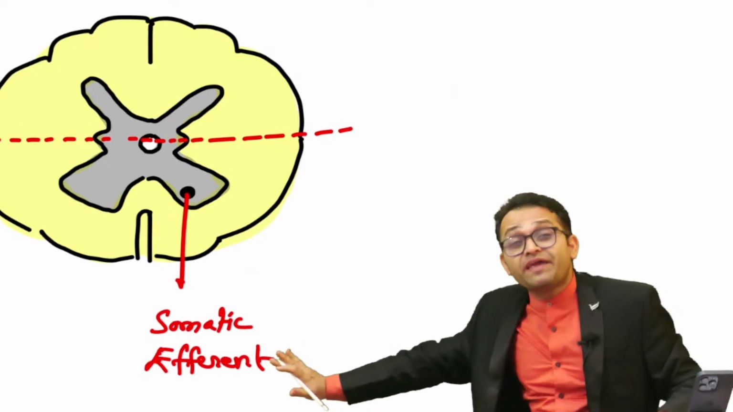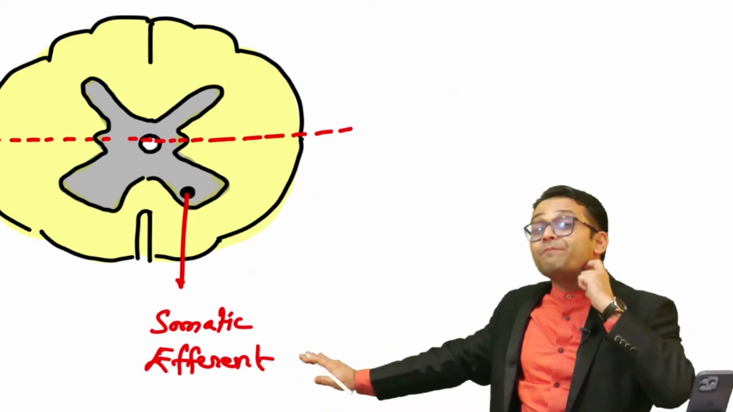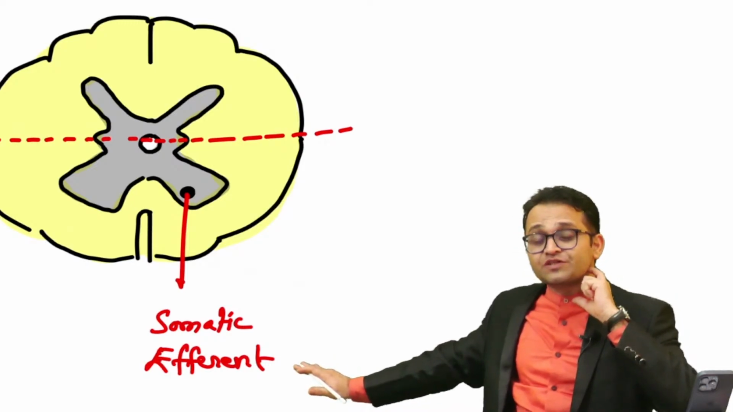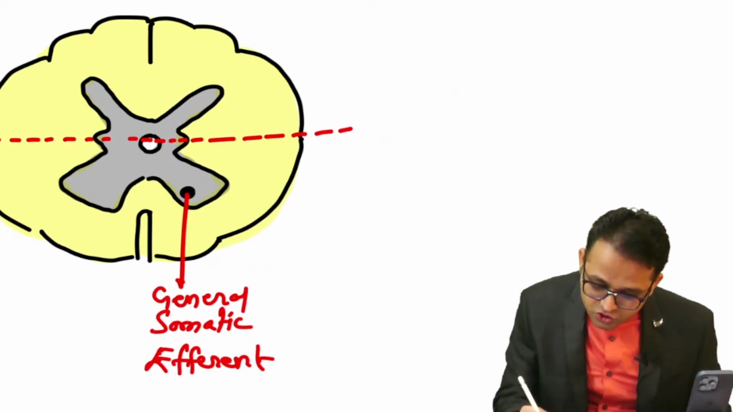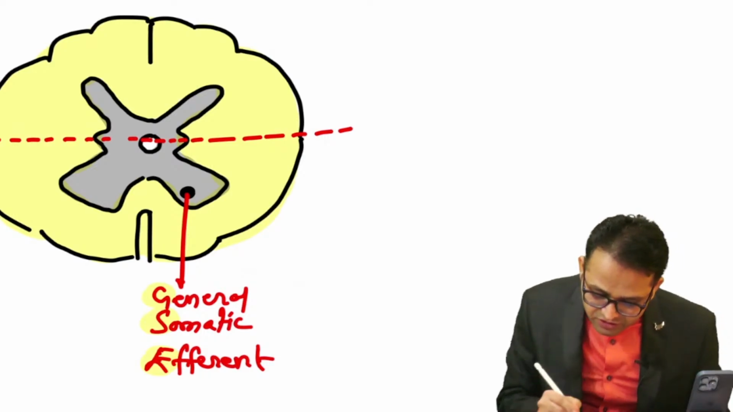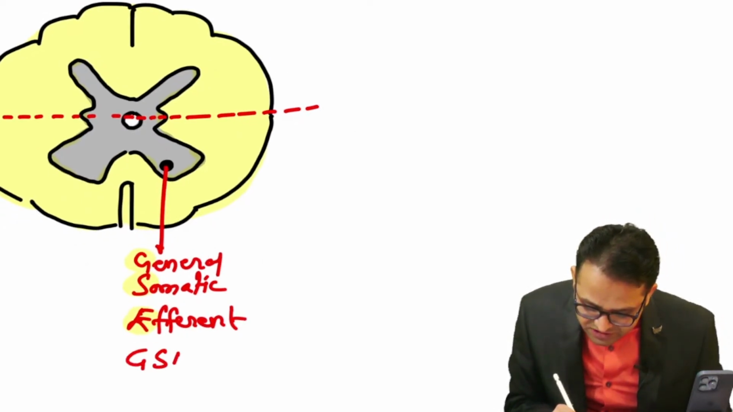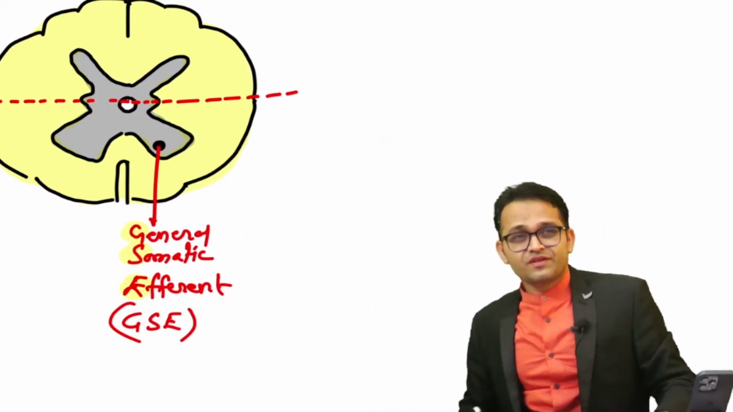It is not supplying any special structure, especially the branchial apparatus. Which is special visceral? Sir, the branchial apparatus, the pharyngeal apparatus, is special visceral. So sir, it is general. So you will say general somatic efferent. So what is the title? GSE. Are you getting the point? Never get confused. Again I am revising: GSE. Okay, we gave the name GSE. Okay sir.